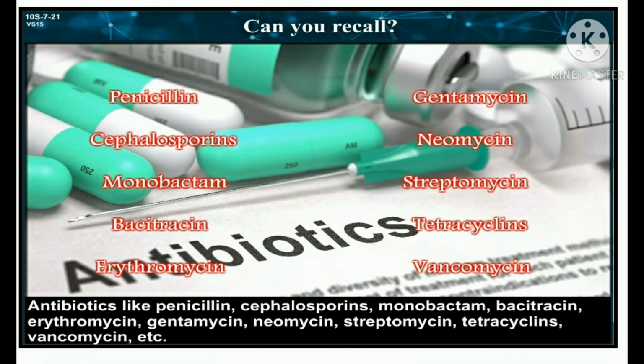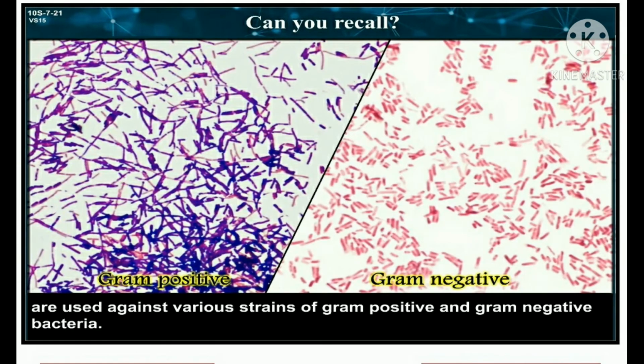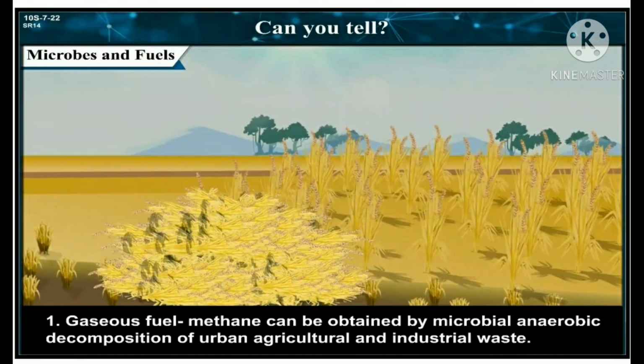Antibiotics like penicillin, cephalosporins, monobactam, bacitracin, erythromycin, gentamicin, neomycin, streptomycin, tetracyclines, vancomycins, etc. are used against various strains of gram-positive and gram-negative bacteria. Rifamycin is effective against tuberculosis.